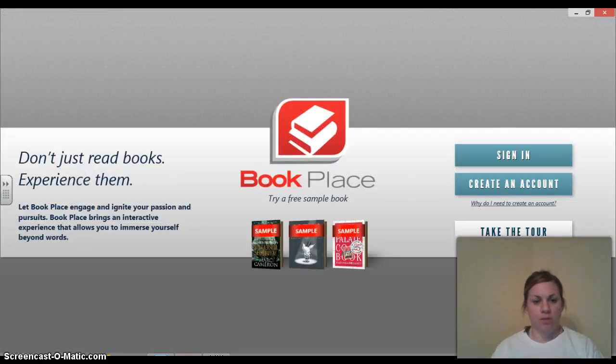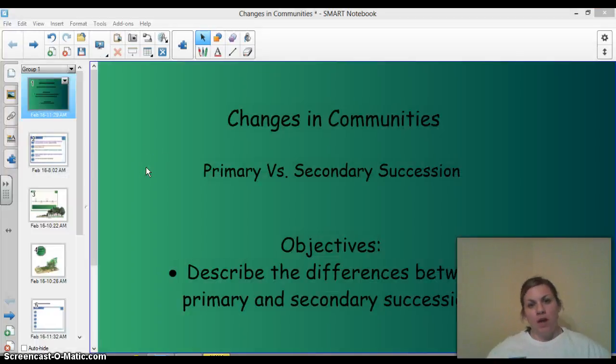Good evening, guys. It's Miss Clyber here. We're going to talk about changes in community, which is section 4. So that should be the top of your paper. We're going to discuss primary and secondary succession. The objectives here are to describe the differences between primary and secondary succession.